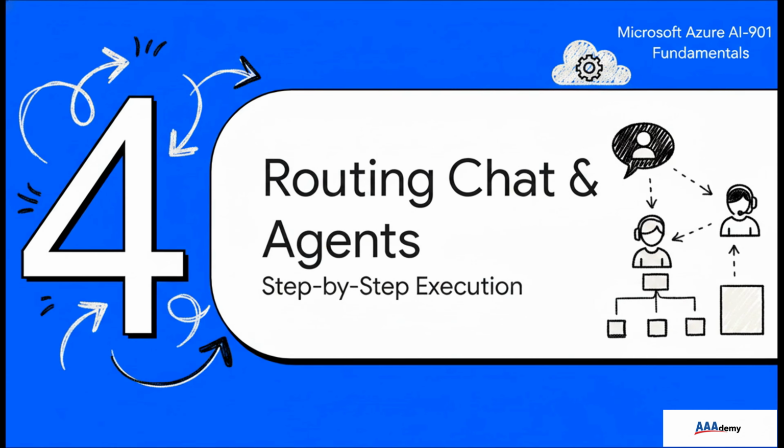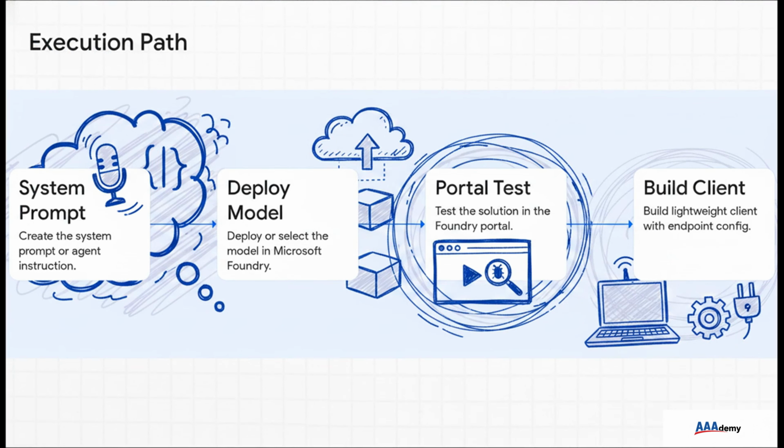Moving to Section 4, Routing Chat and Agents, Step-by-Step Execution. Next up, we arrive at the largest domain of the AI-901 exam, practical Microsoft Foundry implementation tasks. I'm speaking directly to you as an engineer right now. Before you touch any code or build a lightweight client, you have got to validate your prompt and your deployment in the Foundry portal playground first. It's absolutely crucial. Separate the prompt behavior from the runtime routing. Prove it works on the portal, then make sure your client is calling that exact object.